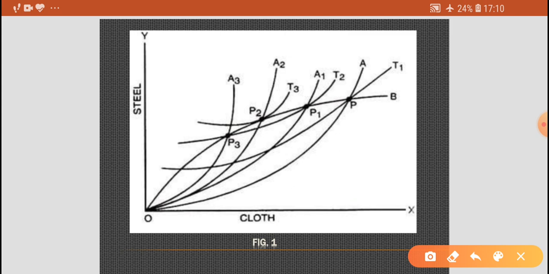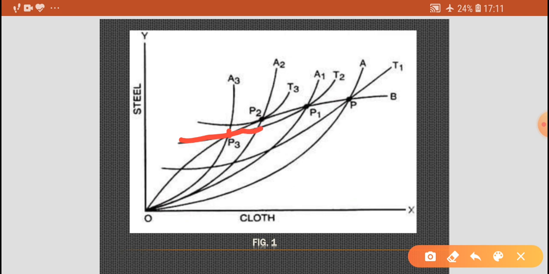In case country A raises the tariff still further, what will happen? Its offer curve shifts to the left to OA3. This is OA3. Given the offer curve of country B as OB, as we know, this is OB. Exchange takes place now at point P3. This is point P3. This point shows that terms of trade improve further, but this point lies on a lower trade indifference curve T2. Okay.